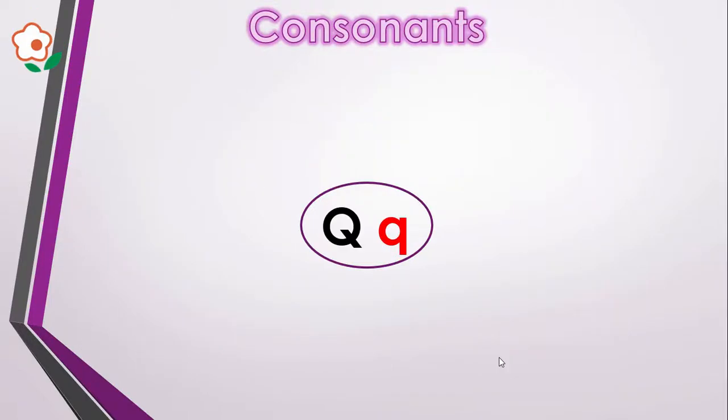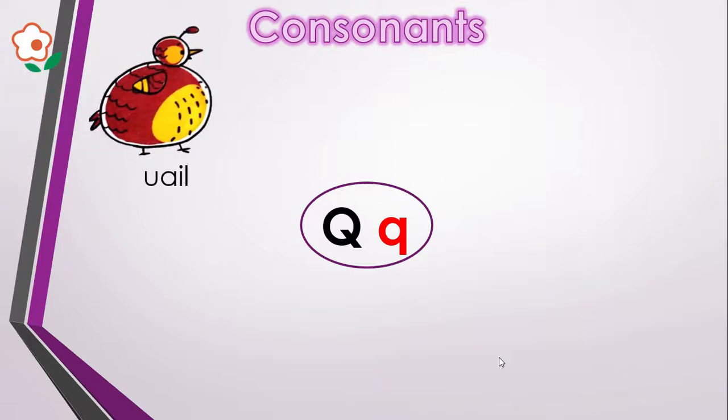Next letter here we have Q, Q. Q is the name of the letter and Q is its sound. First we have a picture of a quail. Say quail and focus on the beginning sound. Here it is Q. Quill. Focus on the beginning sound. Here it's Q, Q.